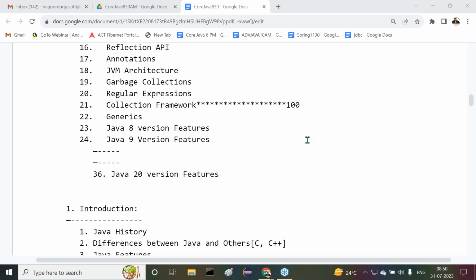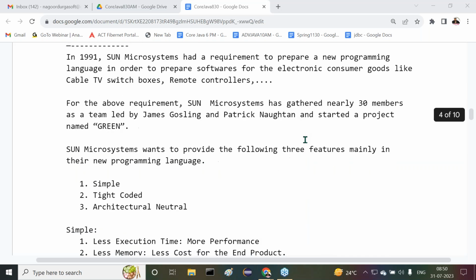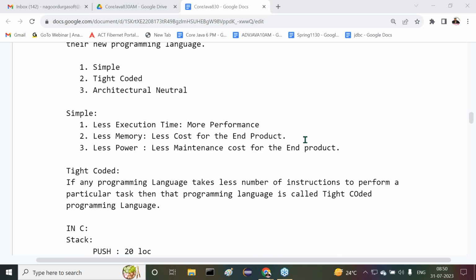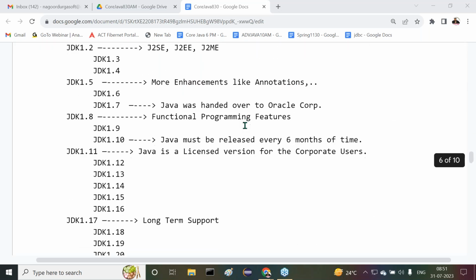Only one small topic, Java history, I discussed there. So again, I will discuss that topic at some other time, as a backup class. But I want to continue the topic today.